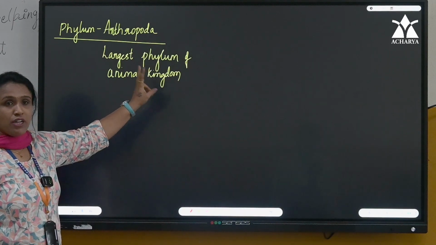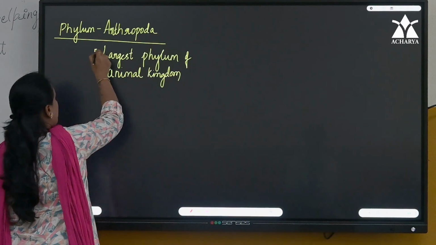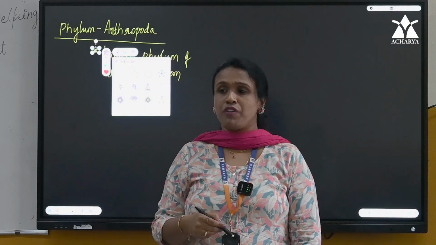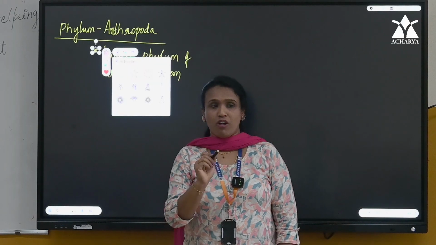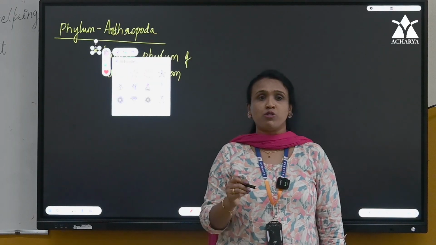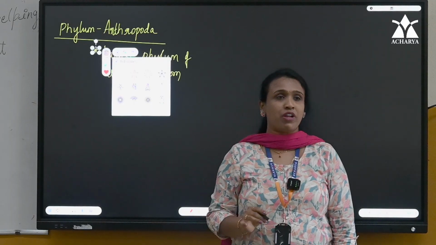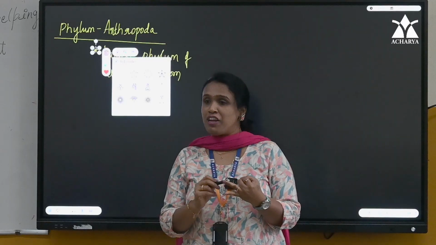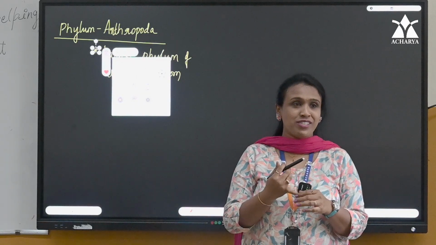It is the largest phylum of animal kingdom. So why do we call it the largest phylum of animal kingdom? Because if you walk from here to our parking gate, let us assume, if you look at 10 animals and start counting, at least 6 to 7 will be from Arthropoda. It can be millipedes, honeybees, butterflies, moths, ants, cockroaches.